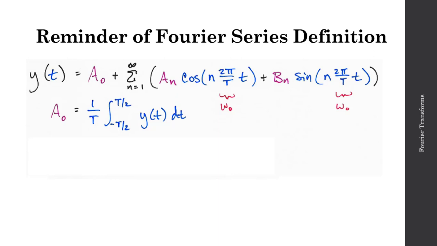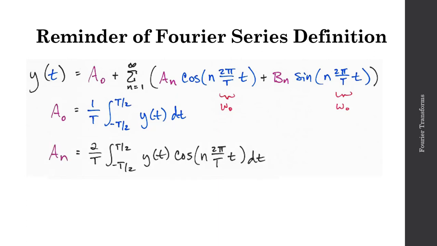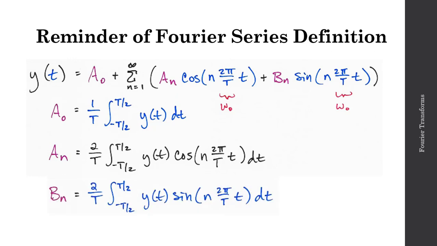We defined our coefficients in this manner. A naught was our DC offset. You recall it was the mean of the signal. For a sub n, we were multiplying the signal, y of t, by the cosine of the integer multiple of the fundamental frequency. So for a given a sub n, we were using n times omega naught. And similarly for our b sub n term, we're multiplying our signal by sine of n omega naught.